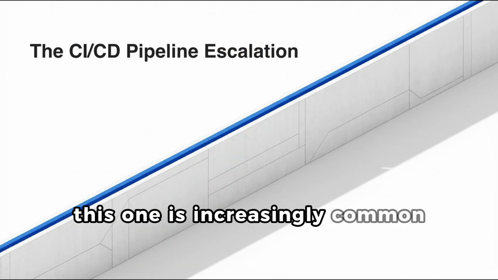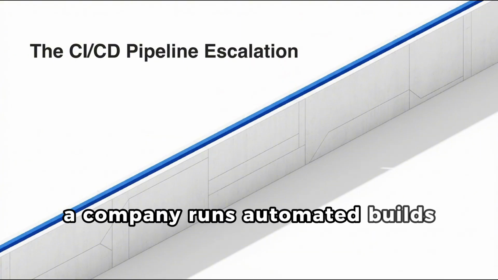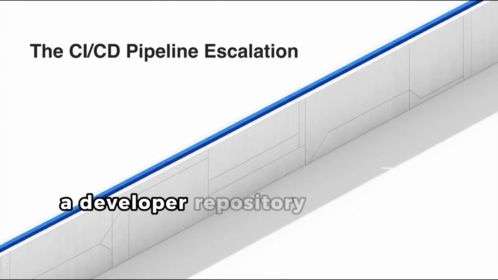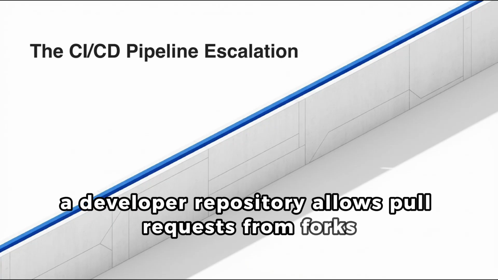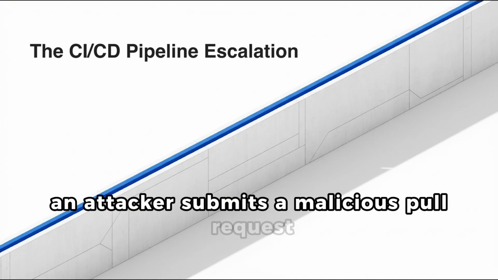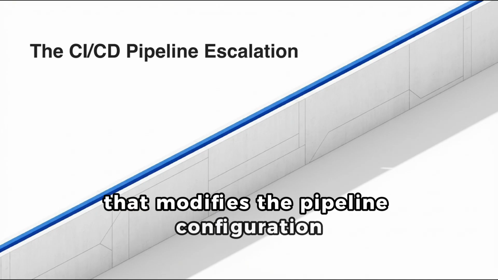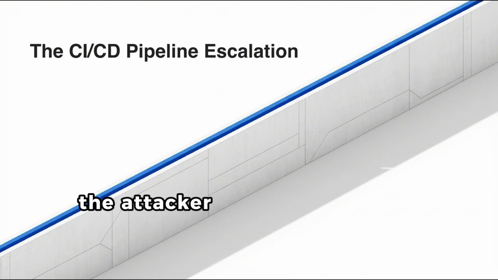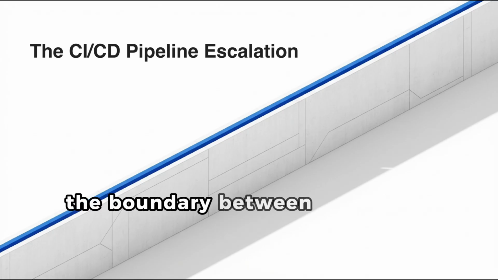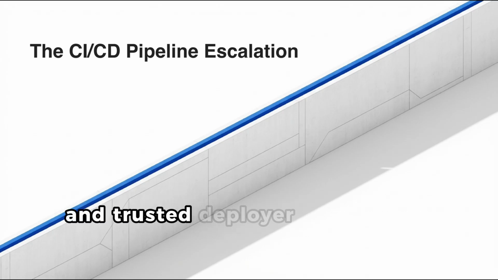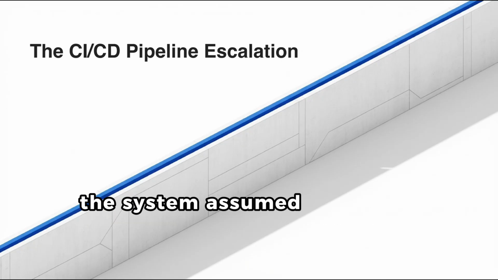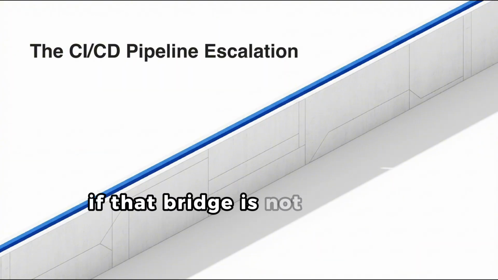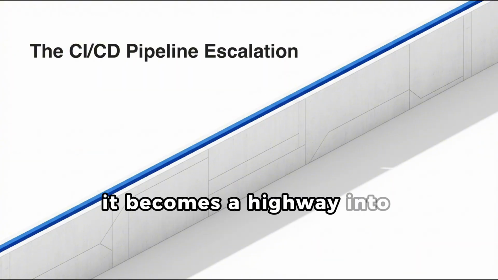This one is increasingly common. A company runs automated builds. The CI runner has broad permissions. It can deploy to production. A developer repository allows pull requests from forks. An attacker submits a malicious pull request that modifies the pipeline configuration. If the CI system runs that pull request with production-level credentials, the attacker gains deployment rights. The boundary between untrusted contributor and trusted deployer was crossed. The system assumed that code running in CI was trusted. But CI is a bridge. If that bridge is not carefully guarded, it becomes a highway into production.